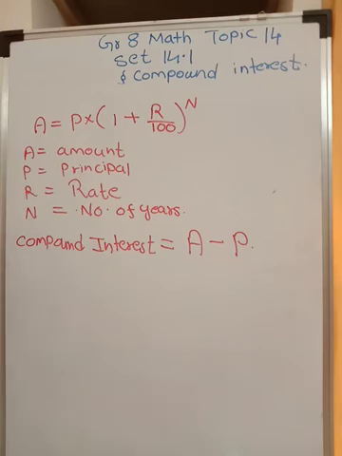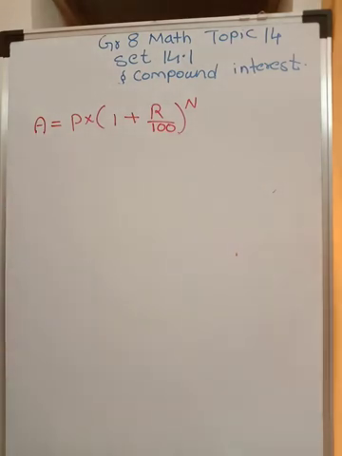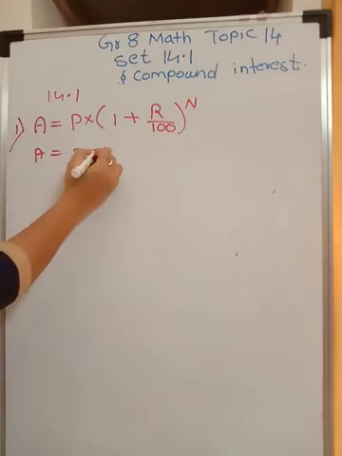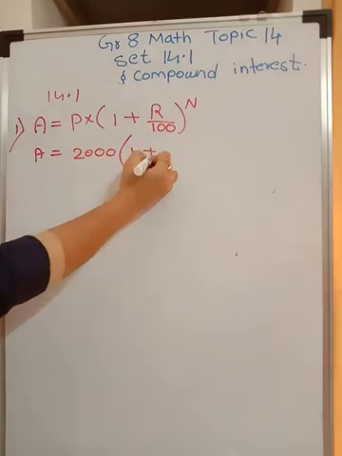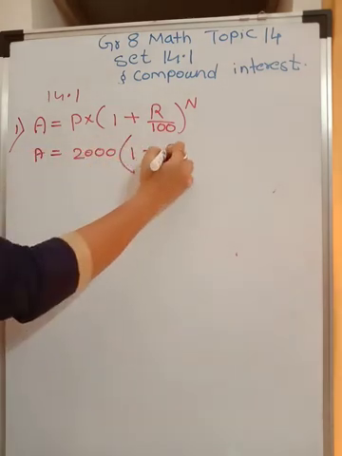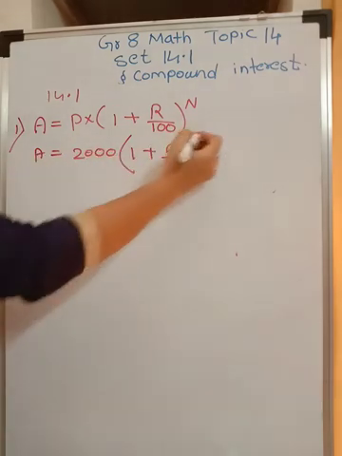Example 14.1, find the amount and the compound interest. So let's do one problem related to compound interest. See what is given. Principal is given as 2000 and we have to find the amount. So principal is 2000. Please take it from your textbook. Into, here it is multiplication, 1 plus rate, which is given as 5, so 5 upon 100, raised to the number of years, duration given as 2.